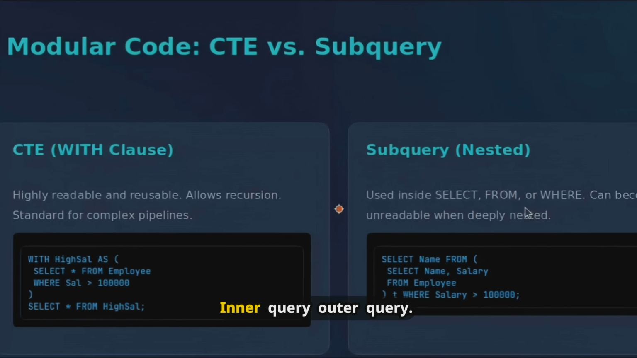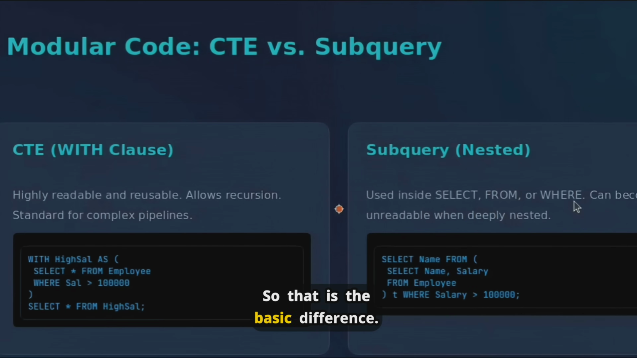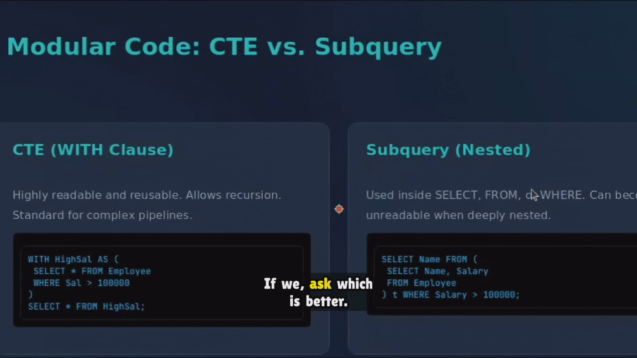So here the inner query runs first, after that the outer query uses the output of the inner query, right? So that is the basic difference. If we ask which is better, here CTE is better, and the reason is it is easy to read, easy to debug, and reusable, we can reuse it later, right? And it is best for complex queries. So in big queries, using a CTE becomes easy.